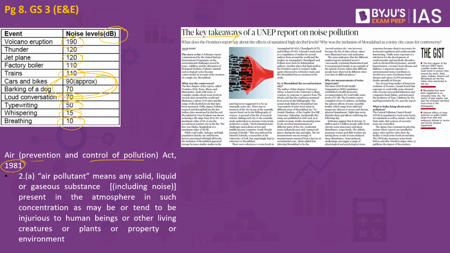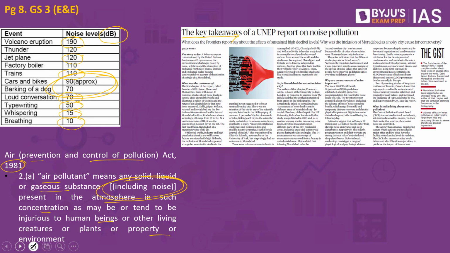In the very same law, it speaks about air pollutant, which means any solid, liquid or gaseous substances including noise present in the atmosphere in such concentration as may be or tend to be injurious to the human beings or other living creatures or plants or property or the environment. So the law which speaks about noise pollution is present in Air Prevention and Control of Pollution Act of 1981.